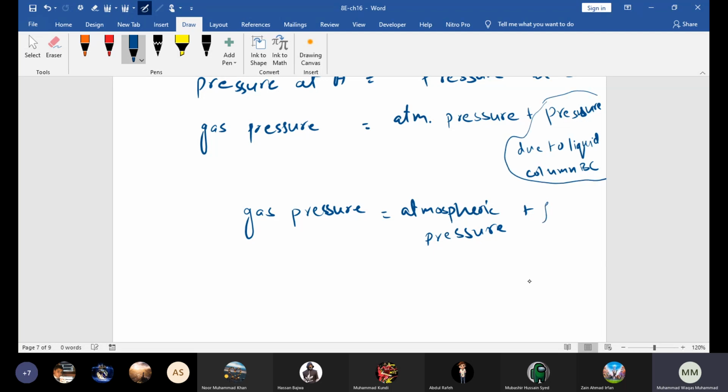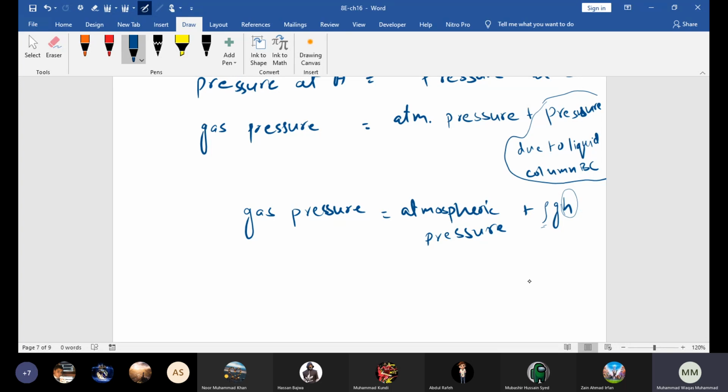How can we find that? We can find it with the formula rho g h. So we just need to know h and the density of the liquid, and we can calculate this pressure. So from this equation we can solve for the gas pressure.